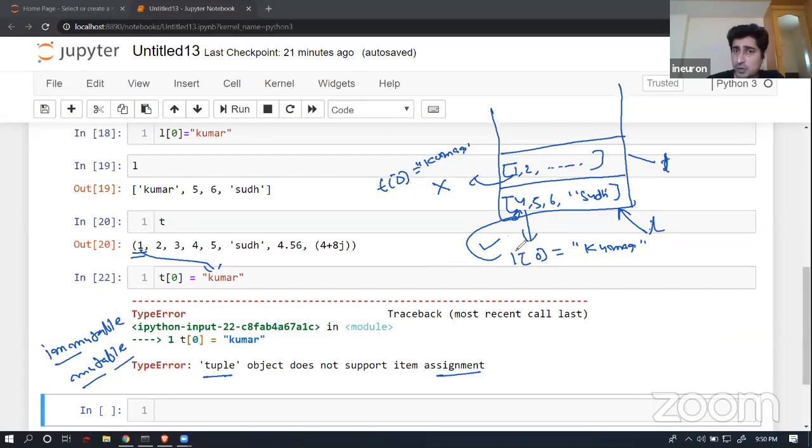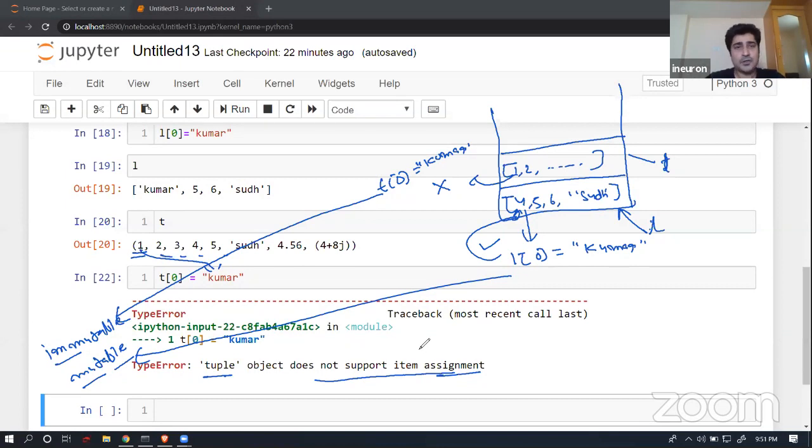So if you go through a list, a list is basically a mutable element. Whereas if I'm talking about tuples, tuples are basically an immutable element. So you will not be able to mutate any data set, or any of the indexes which are available inside a tuple. And this is a major difference that you will find between list and tuple. So tuples are immutable, meaning you will not be able to do item reassignment in that particular index at any cost. Whereas in case of a list, yes, you will be able to do that. A list, you can mutate it.